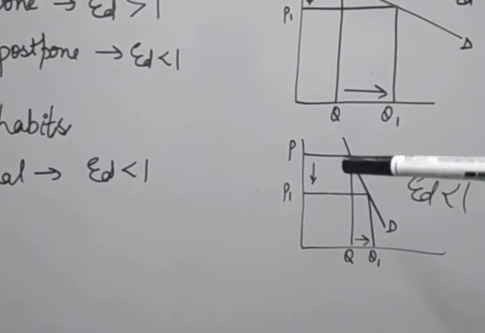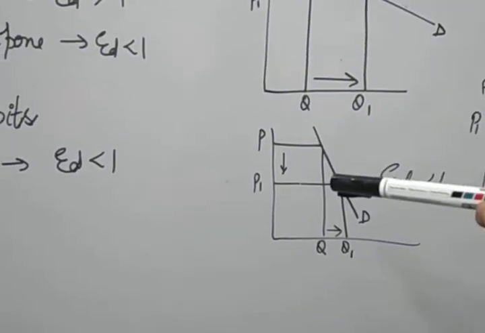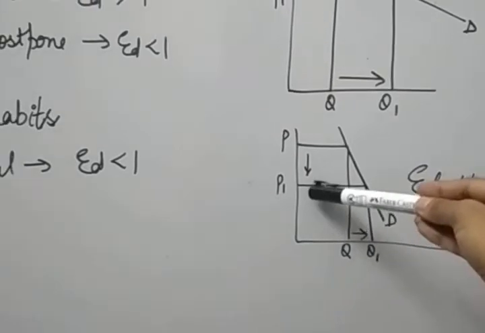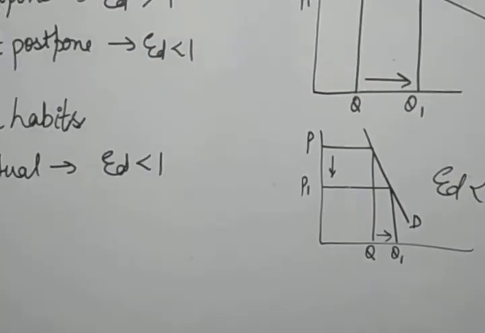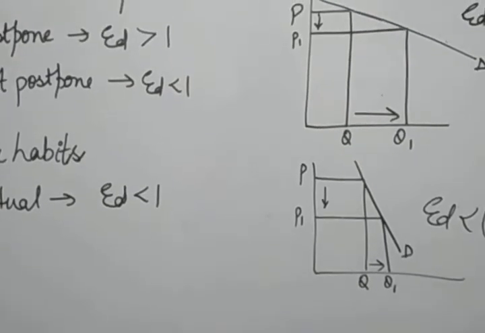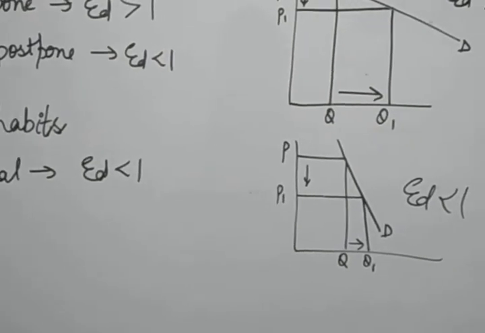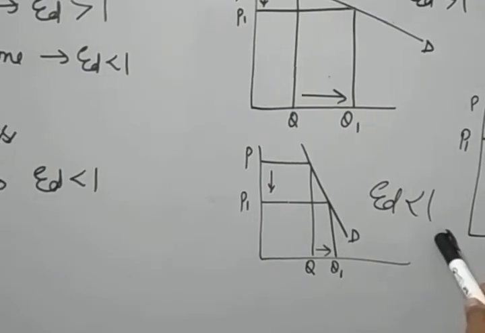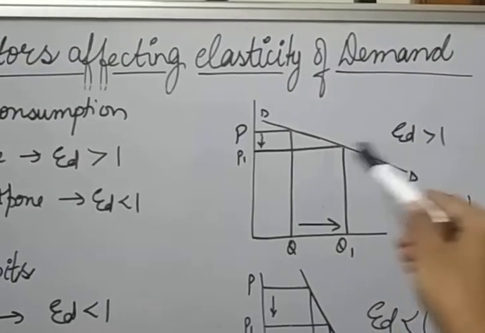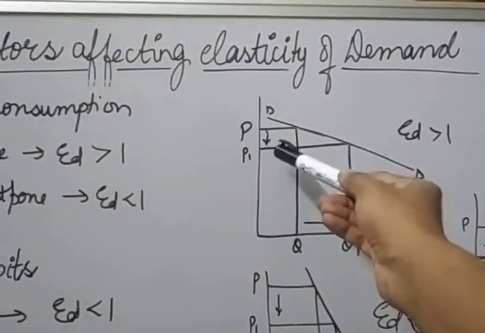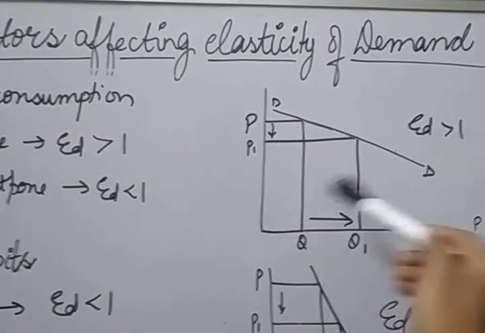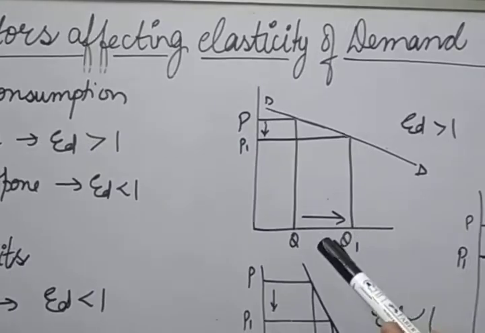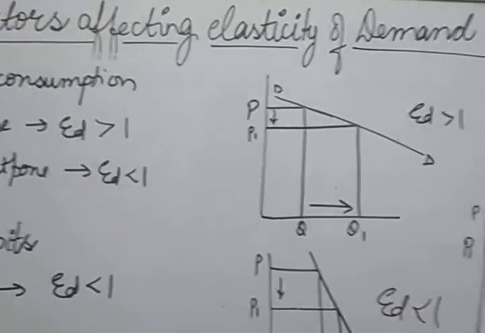Even if their prices rise, there will not be much fall in their quantity. If the price of cigarettes increases, only a very small quantity will be affected. So if the consumer is habitual for such a commodity, the elasticity will be lesser than 1. But if the consumer is not habitual and the price increases, he will not purchase the same large quantity; he will reduce it, because he is not habitual. He can postpone the consumption.